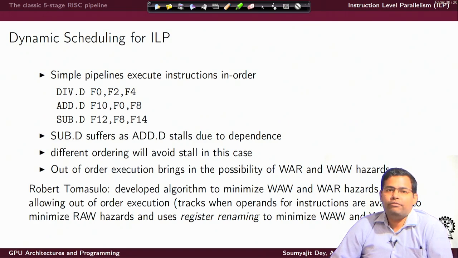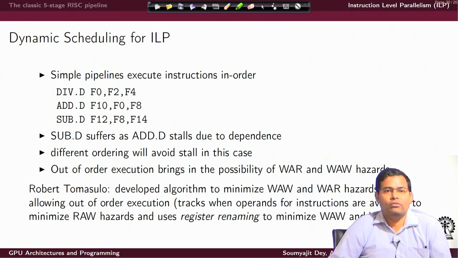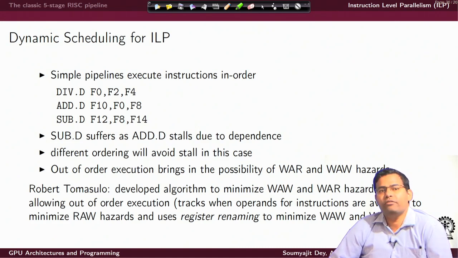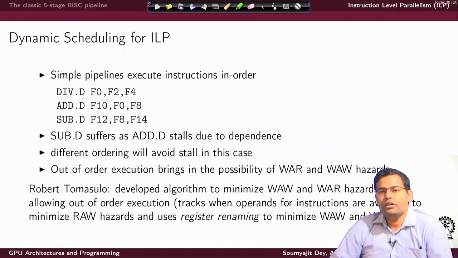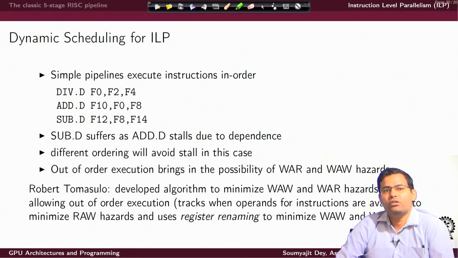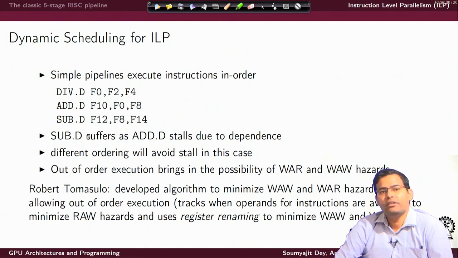However, observe that if I do an alteration here in the ordering, I can avoid the stall. Add will get stalled here, so I can just execute sub before add, then there is no stall. This is good for this specific case, because sub has no dependency, and I can have a recognizer system in the hardware which can identify that there is no dependency.